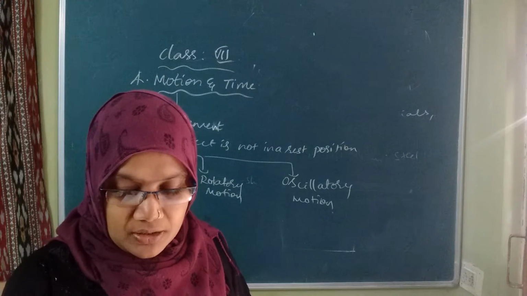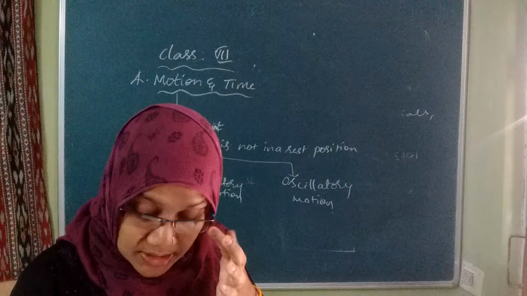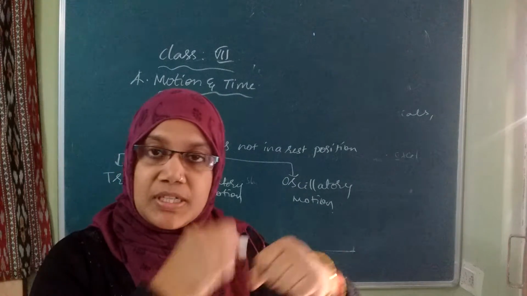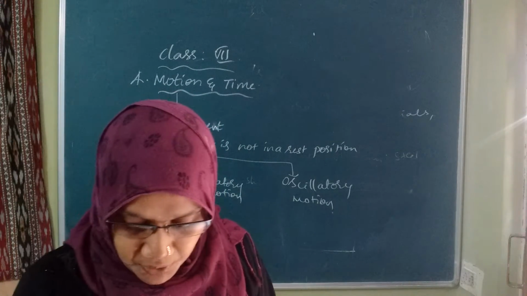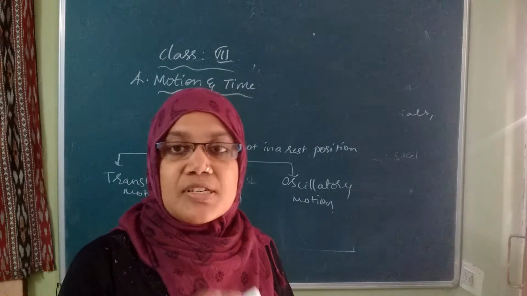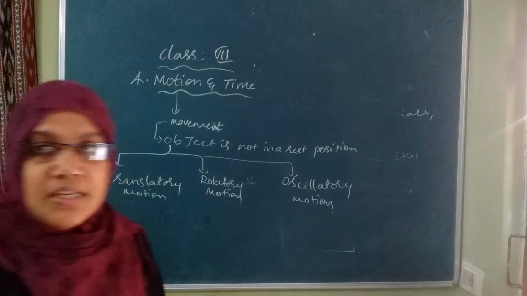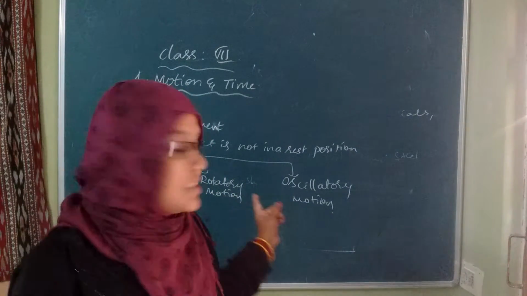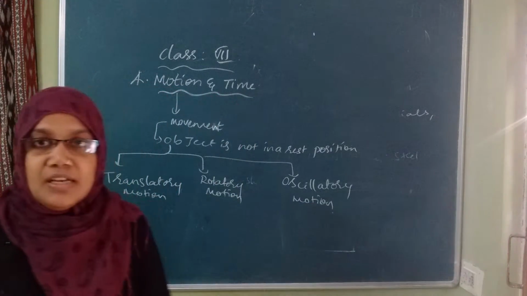Rotatory motion means the motion of particles around a circular path. If the body moves in a circular path, that is rotatory motion. Oscillatory motion, the third one, is about a fixed point. If you show movement about one fixed point, that is oscillatory motion. We divide the three types of motion based upon their nature: translatory, rotatory and oscillatory.